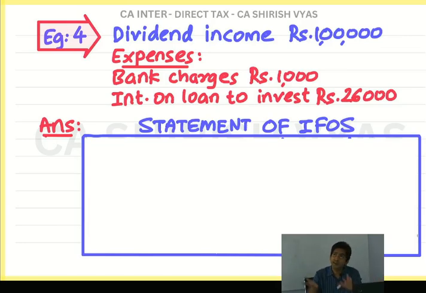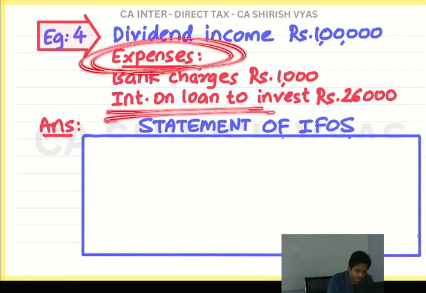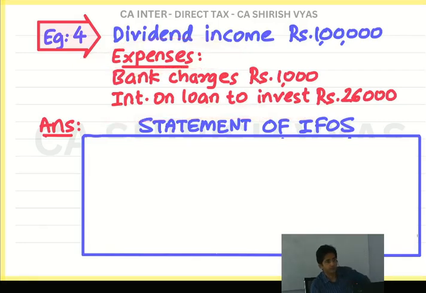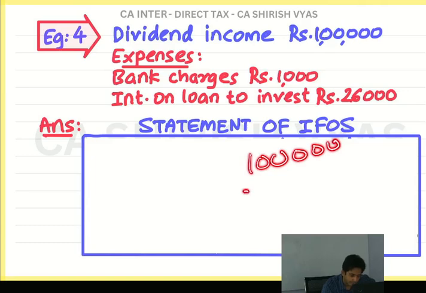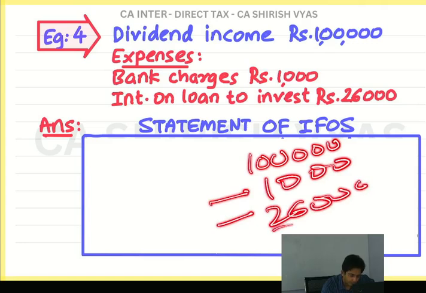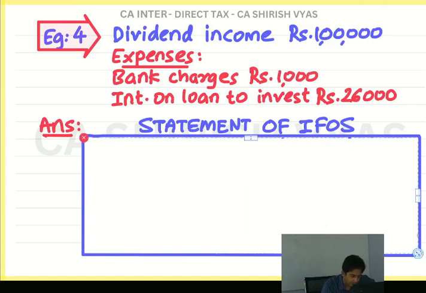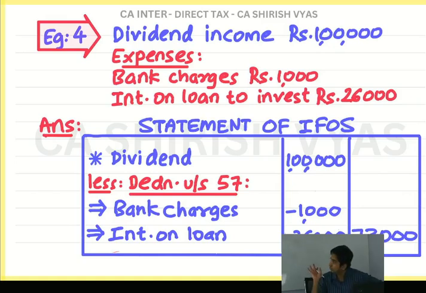So many times you are getting dividend, but to earn dividend, your investment was done from borrowings. And on that borrowings, you paid interest. See, I am talking about expenditure, right? So interest on loan is also an expenditure. So tell me, normally what student will do, look, dividend income, let us write in the inner column, then minus bank charges 1000, interest on loan 26,000, outer column how much you get? 73,000. See, this is the way usually you would like to present.